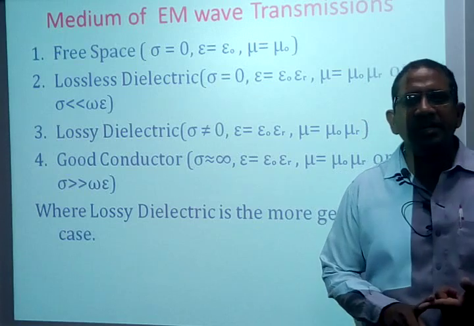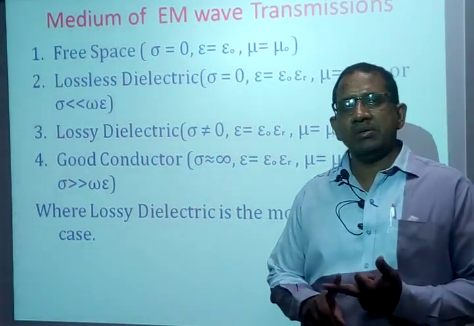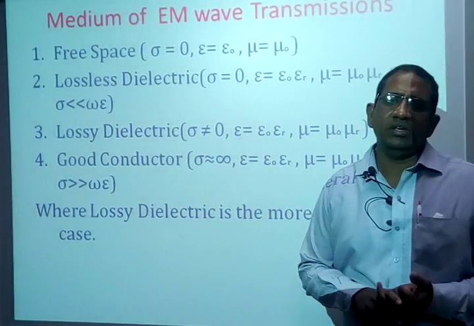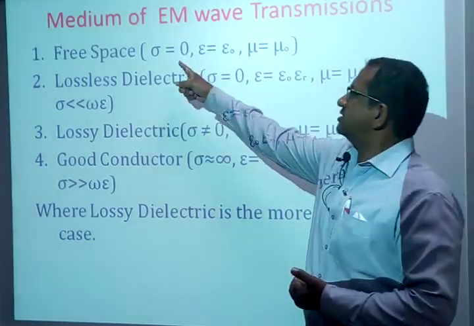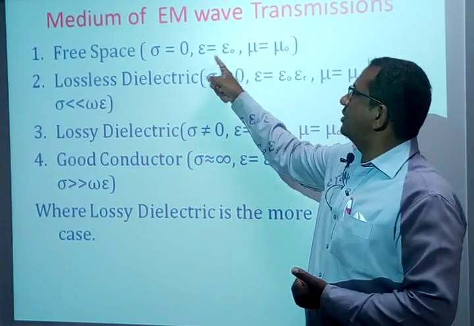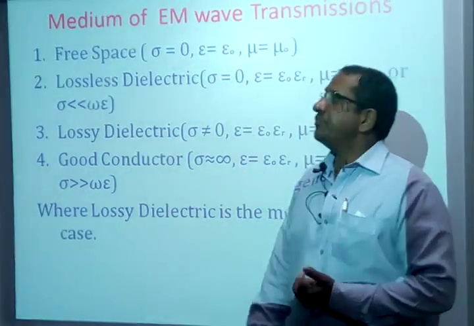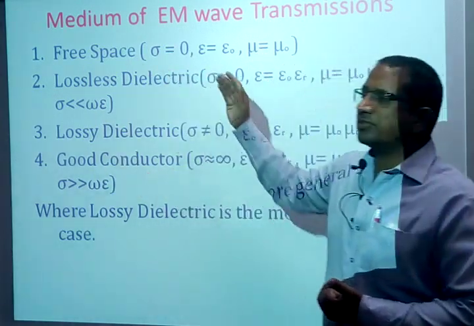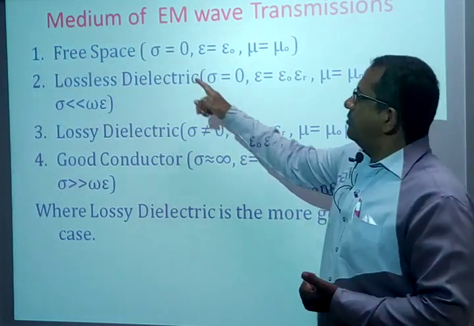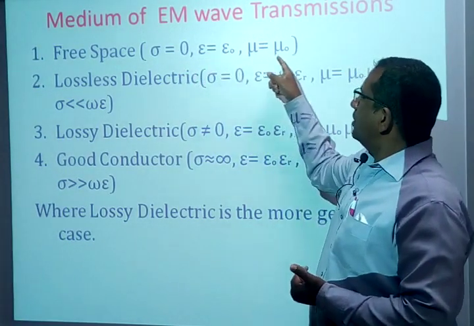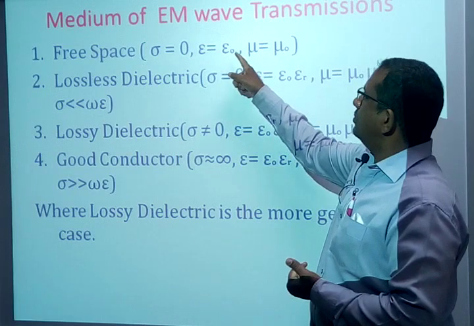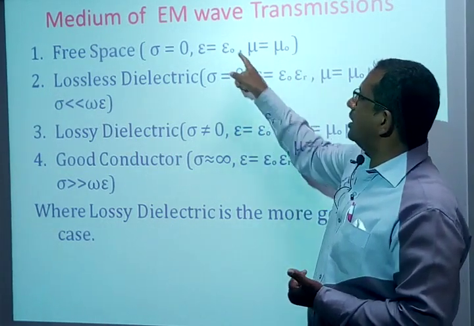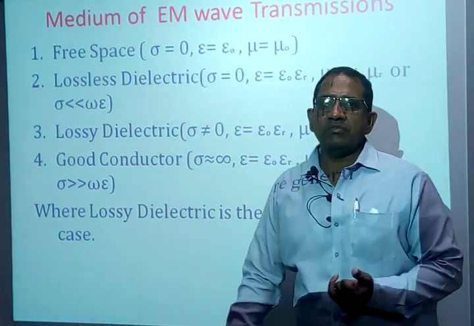So what is sigma? Sigma is known as conductivity, whereas mu is known as permeability, and epsilon is known as permittivity. So these are the medium constants. Sigma, mu and epsilon are known as the medium constants. Now based on the values of the medium constants, we normally define the types of the mediums. So if sigma is equal to 0 and mu and epsilon are both equal to the free space values, mu naught and epsilon naught, then we simply call it free space.